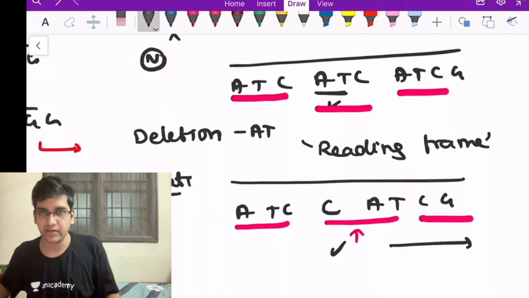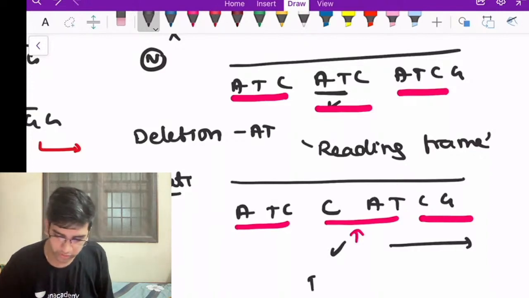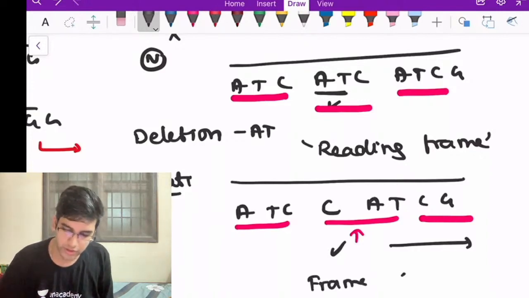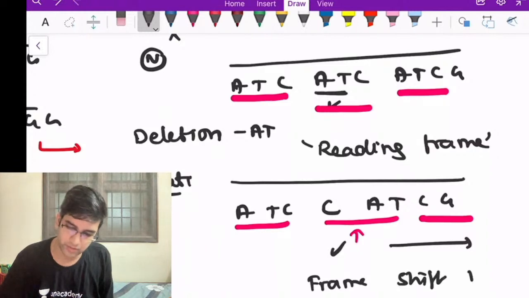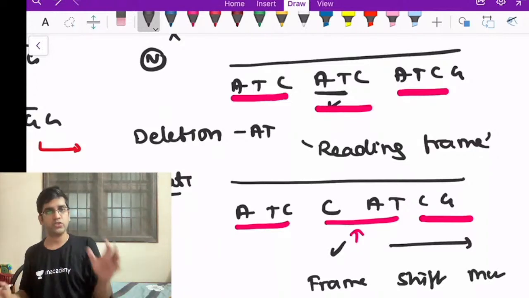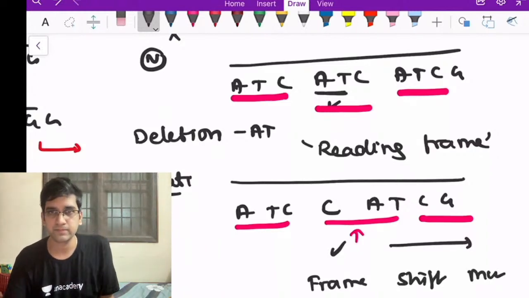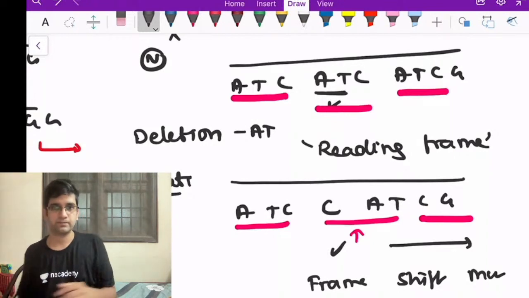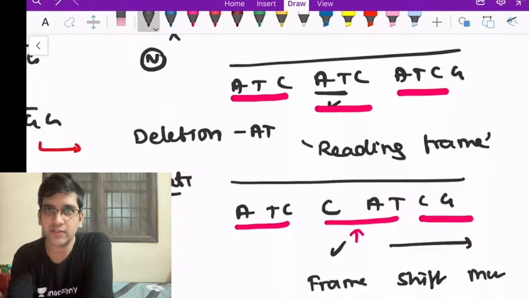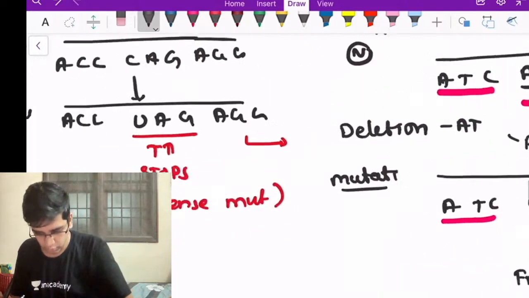Got it, Nirakar and others? So this I'm going to call a frame shift mutation. The reading frame changes, so I use the term frame shift mutation. Fine. Okay. I hope it is clear a bit, or I confused you more. Okay, great. Fine. We'll go to the next one.